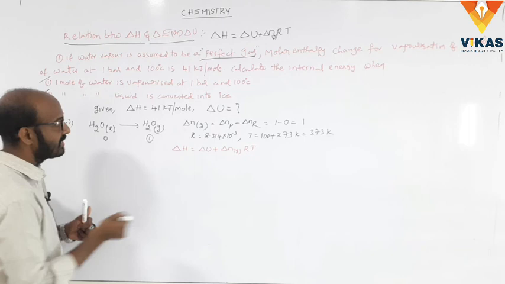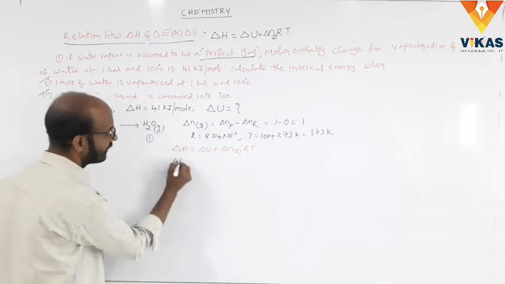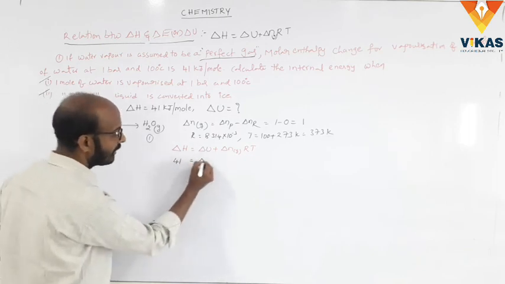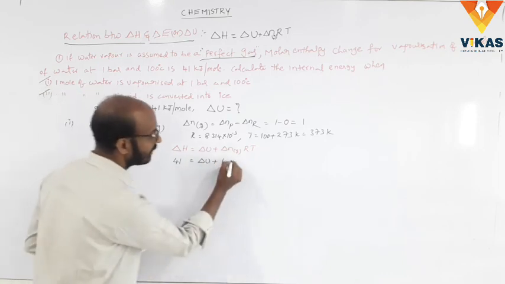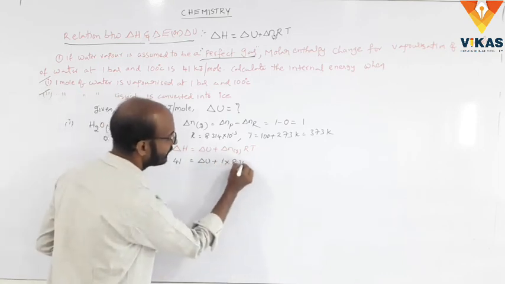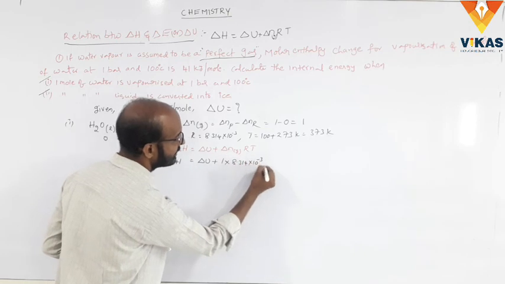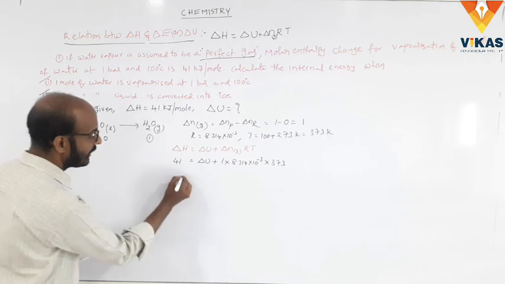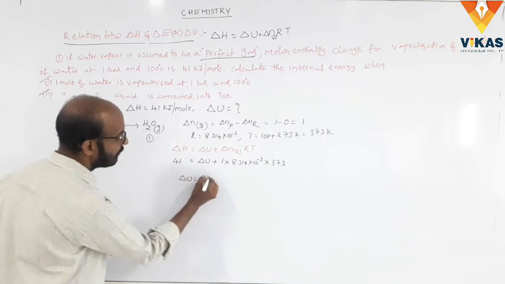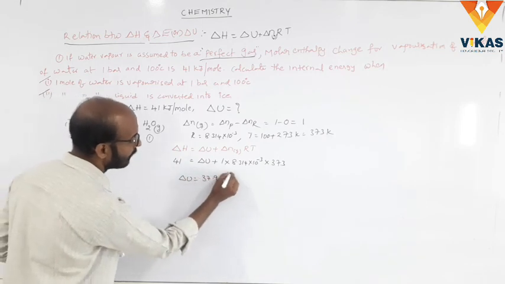Substitute the values. Delta H is 41 kilojoules per mole, delta U we have to find, delta n is equal to 1, R is 8.314 into 10 to the power of minus 3, and T is 373 Kelvin. Finally we get delta U is equal to 37.9 kilojoules per mole.